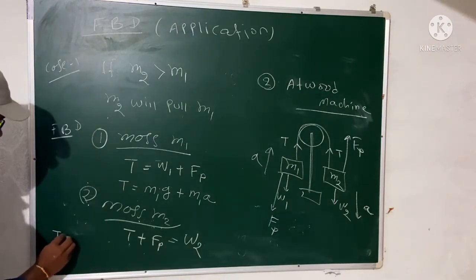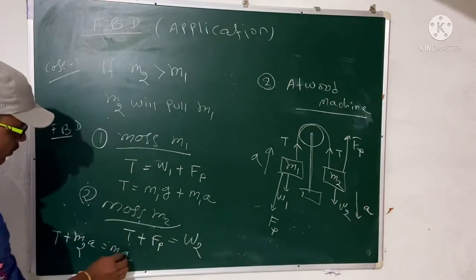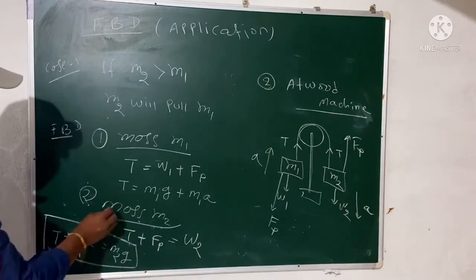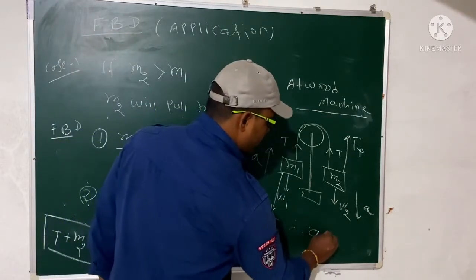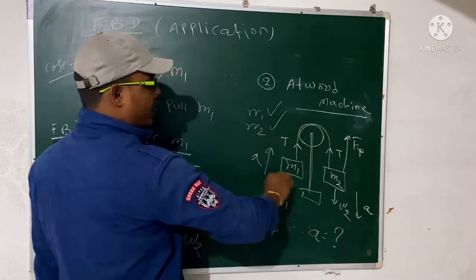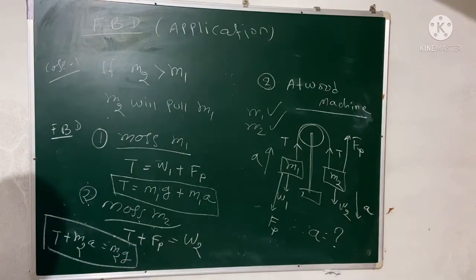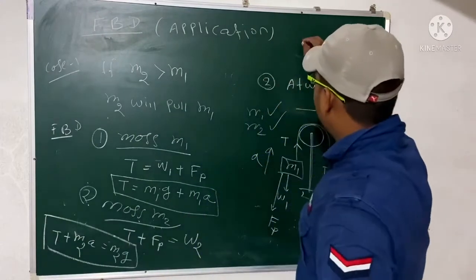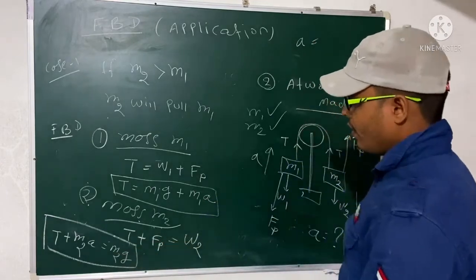So from this we can get T plus M2a equal to M2g. So this is one equation, and this is another equation. You solve these two equations, you will get the acceleration. Actually, the question here is to find the acceleration. M1 will be given to you, M2 will be given to you, then find the acceleration. So you just subtract these two, you will get the acceleration, right? So this is all about your Atwood machine. If you solve these two equations, you will get your acceleration. Just subtract equation 1 from equation 2.